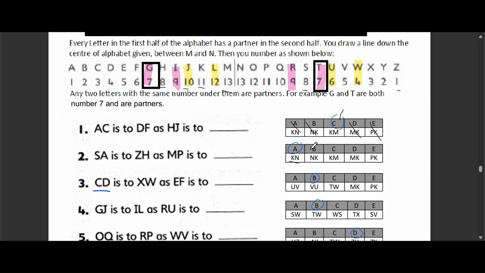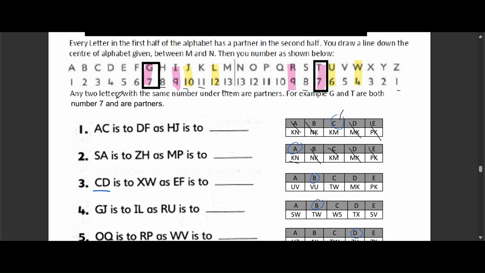Why are the other options incorrect? Option B, NK, gives the correct letters but reverses the order. Option C, KM, uses the wrong partners. Option D, MK, swaps the letter order. Option E, PK, is an incorrect pair. Question 3. CD is to XW as EF is to what?